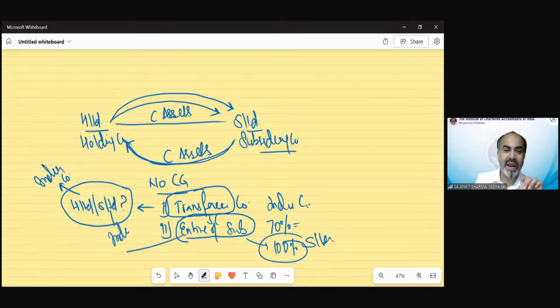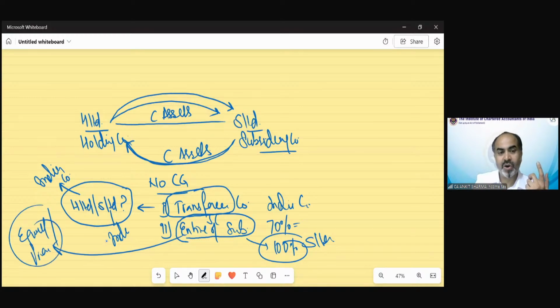Now, when there is the word entire share capital, what does it mean? Only equity or preference or both? What kind of entire share capital do we need? Are we only talking about equity shares, or equity and preference both?